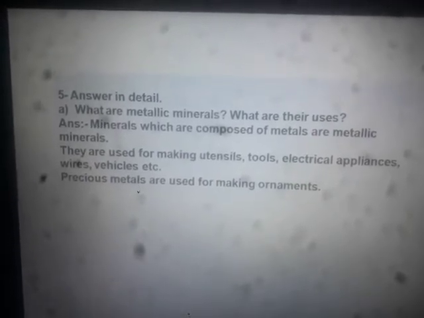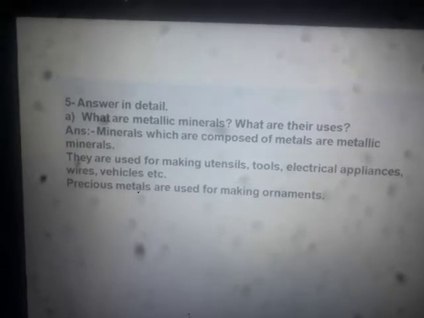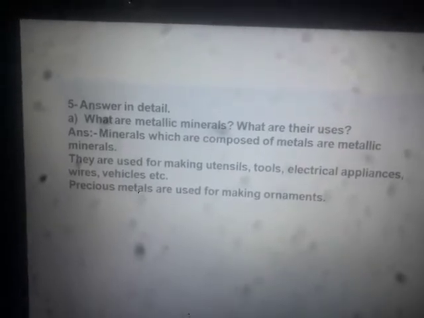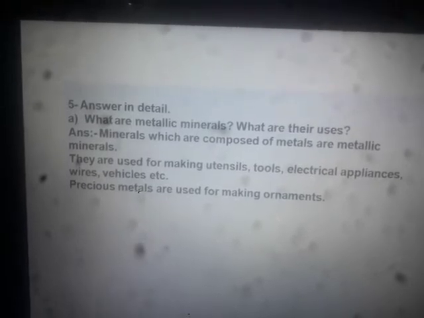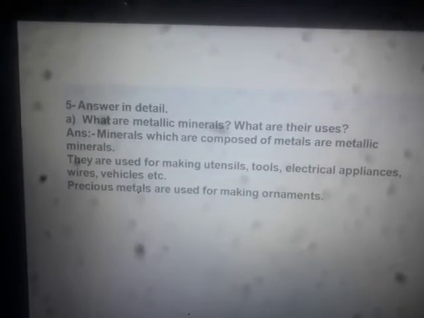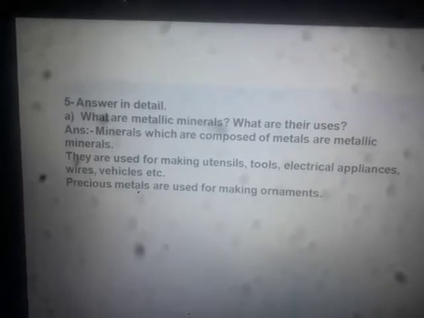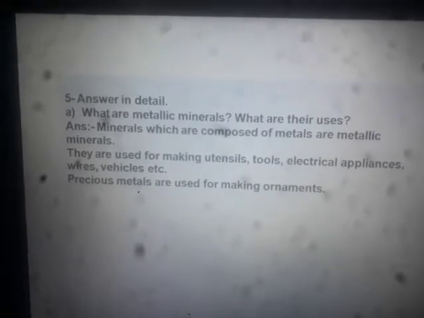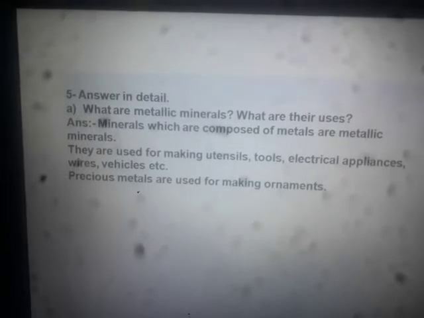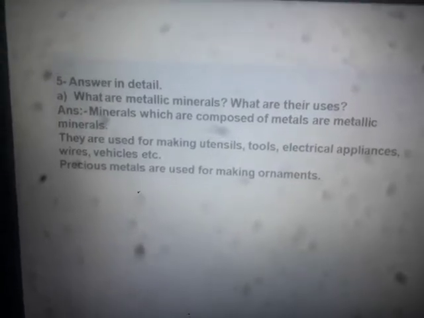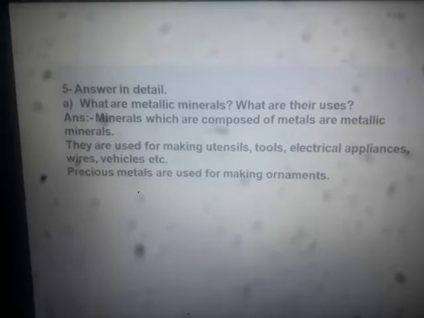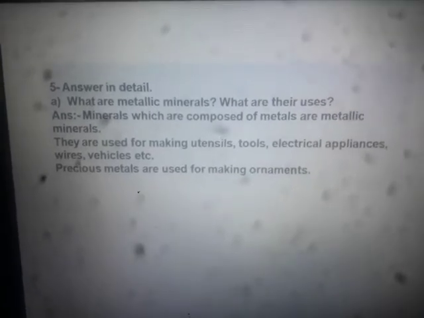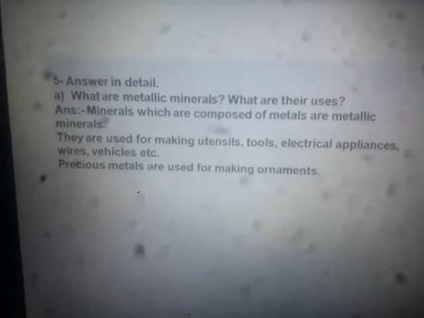And what are their uses? There are too many uses of metallic minerals, or you can say uses of metals when the metal is extracted. They are used for making utensils, tools, electrical appliances, wires, vehicles, etc. Precious metals are used for making ornaments and jewelry, as you know. So these are the various uses and these are metallic minerals.